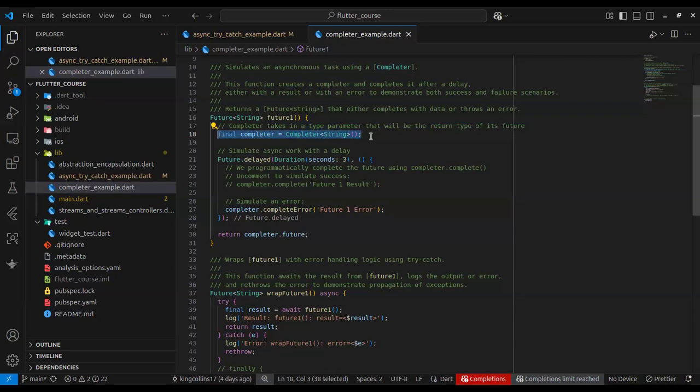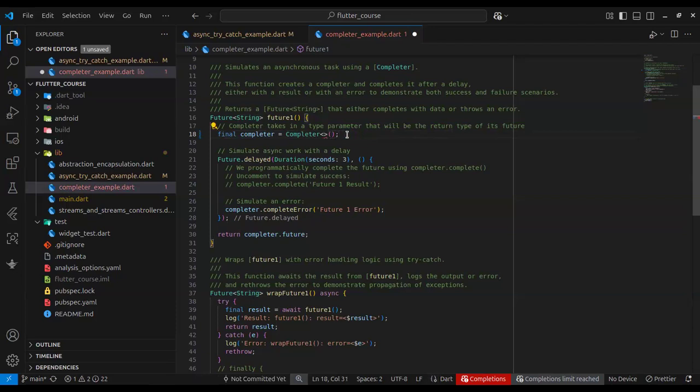This is just like how you create any other object. Completer is an object, and you know how to construct an object. This is a constructor, and completer is a generic type. You know what generic types are? Yes, you can take any type. Exactly. A type generic is a kind of class that wraps other classes, in the sense that you can give it any other type that it can hold or make reference to. So here inside this type parameter, mind you, when you're constructing a generic type, you have to give it a type parameter most times.